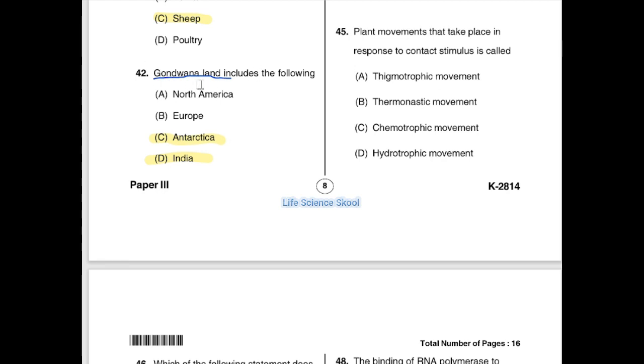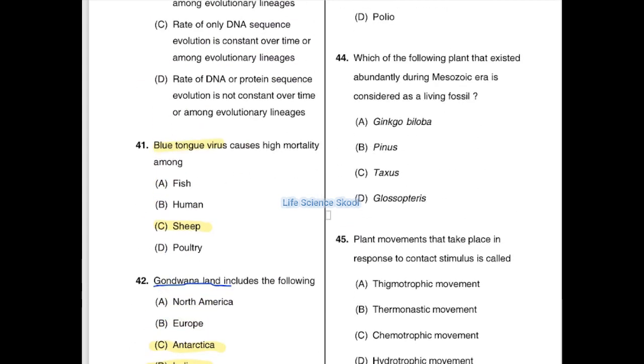What is Gondwana land? Gondwana land is an ancient supercontinent. It's a forest of Gondas. Tribal people, we call them Gondas.